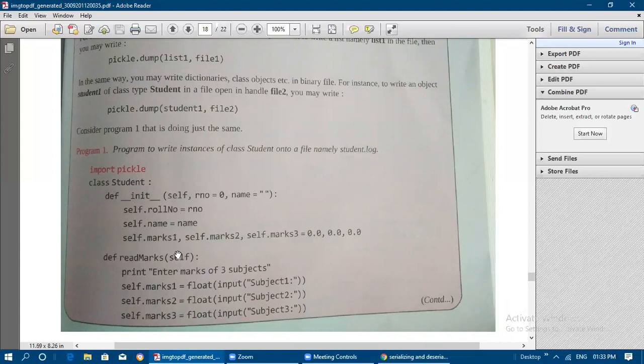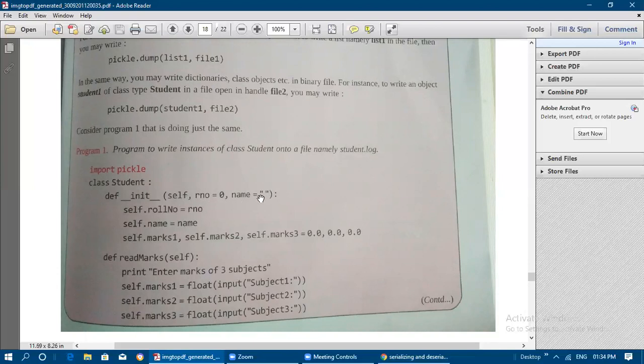So student 1, student 2, student 3, like that some objects we can create. Those objects' contents we need to write into the file. So for that we need to import the pickle module. First we need to write that statement, import pickle. Then class Student colon, define def double underscore init double underscore, opening parenthesis self comma